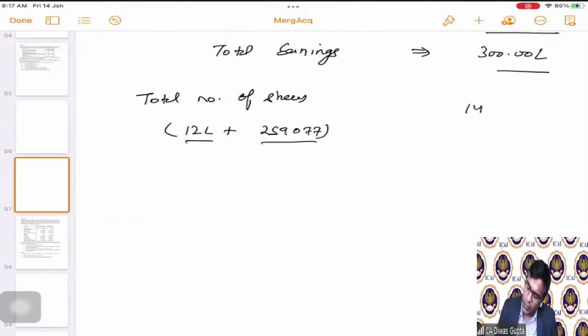That means 1459,077 is going to be their total number of shares, and hence the EPS is going to be 20.56 per share. Simple. This is the EPS that is going to be.